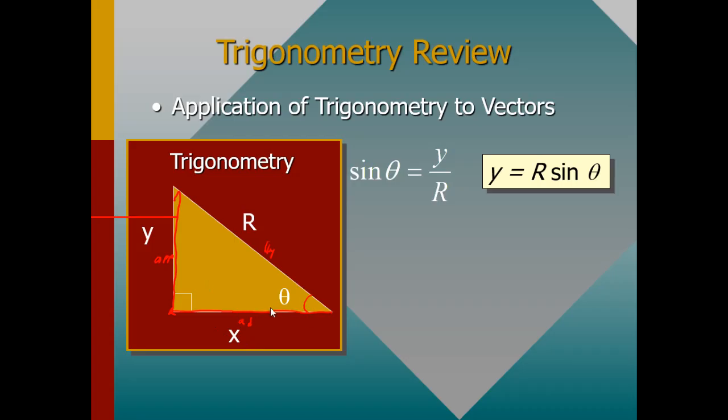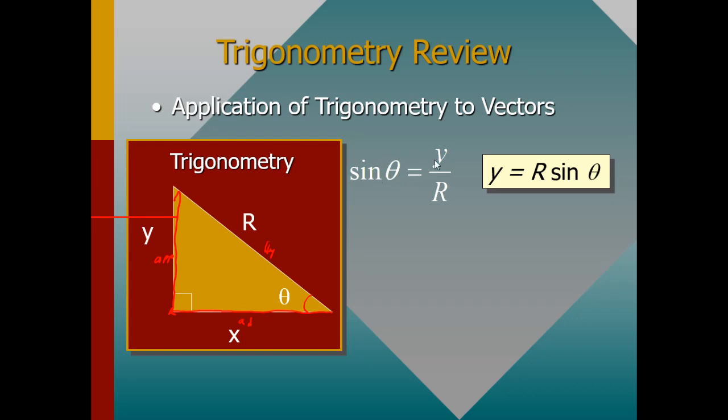So this is the movement of this particular vector. It has moved from that point to that point and then to that point, and the angle is theta. So to find the y coordinate, you need to use sine theta is equal to y over r, of which r is the resultant, and y is just the y coordinate.